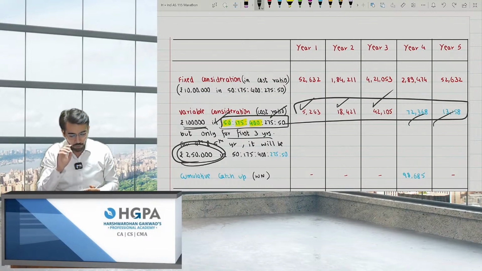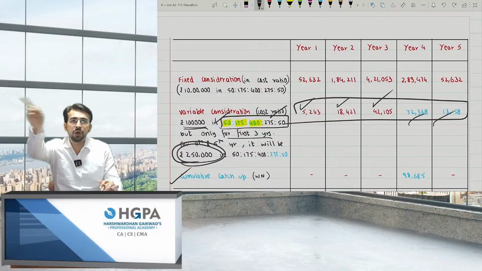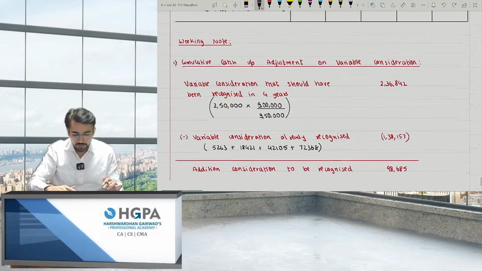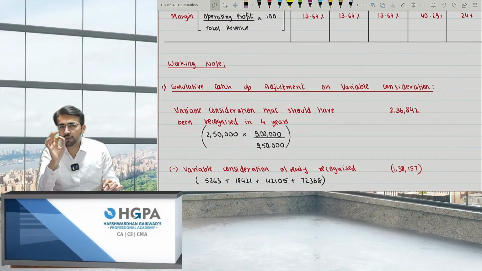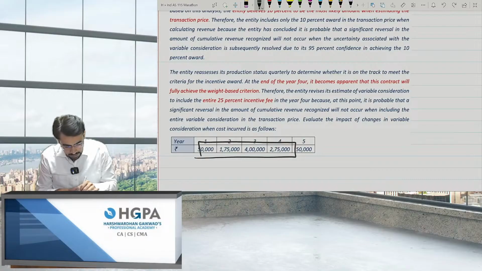But the problem over here is the cumulative catch-up. This is the important point. Why cumulative catch-up? Because you should have booked 2,50,000 from day one itself, but you have booked only 1 lakh. So can I say it is an extra amount? Yes. So if it was 2,50,000, for the first 4 years, what was the total expense? If you can check, the total expense was 9 lakh rupees of the 9,50,000.